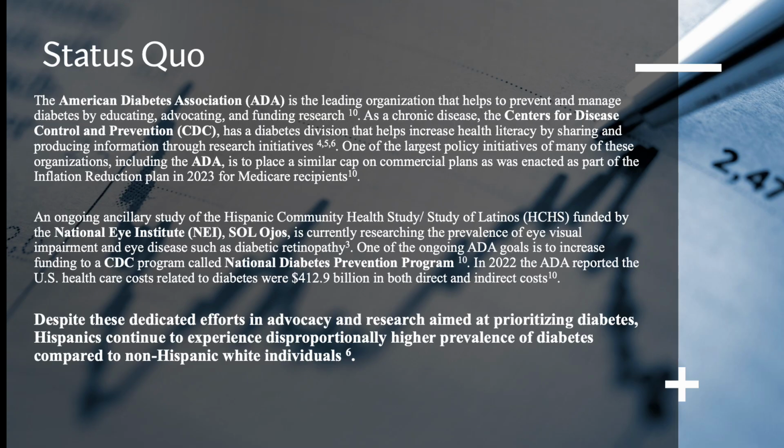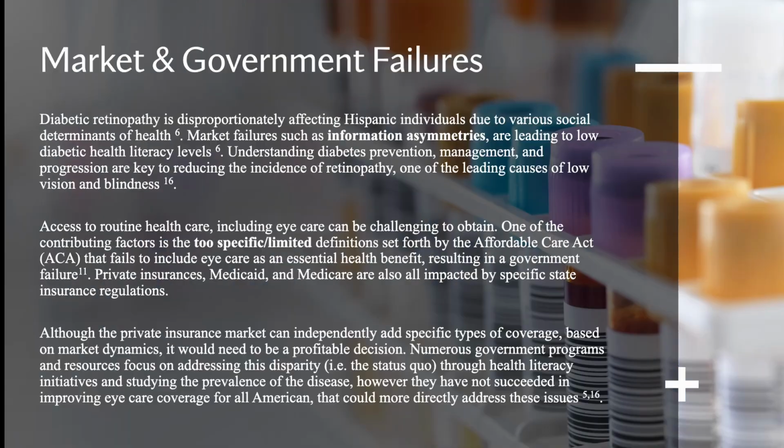Status quo. The American Diabetes Association is a leading organization that helps to prevent and manage diabetes by educating, advocating, and funding research. As a chronic disease, the CDC has a diabetes division that helps to increase health literacy by sharing and producing information through research initiatives. Currently, there's a study funded by the NEI called Sol Ojos that is researching the prevalence of visual impairment and eye disease such as diabetic retinopathy. But despite these dedicated efforts in advocacy and research aimed at prioritizing diabetes, Hispanics continue to experience disproportionately higher prevalence of diabetes compared to non-Hispanic white individuals.